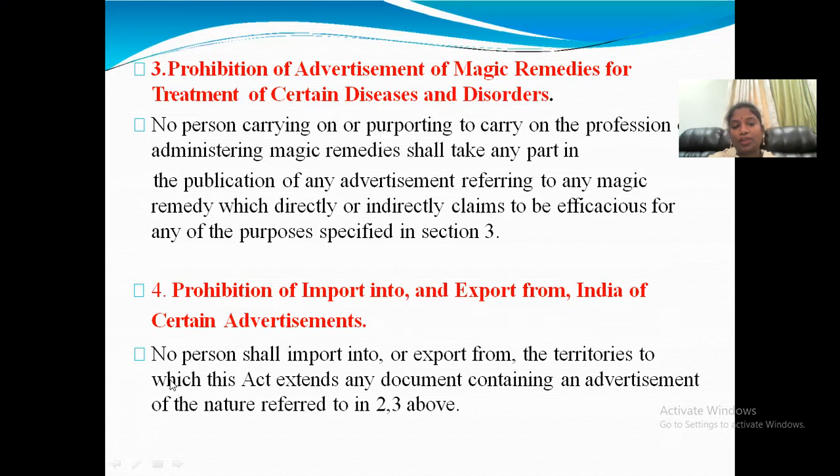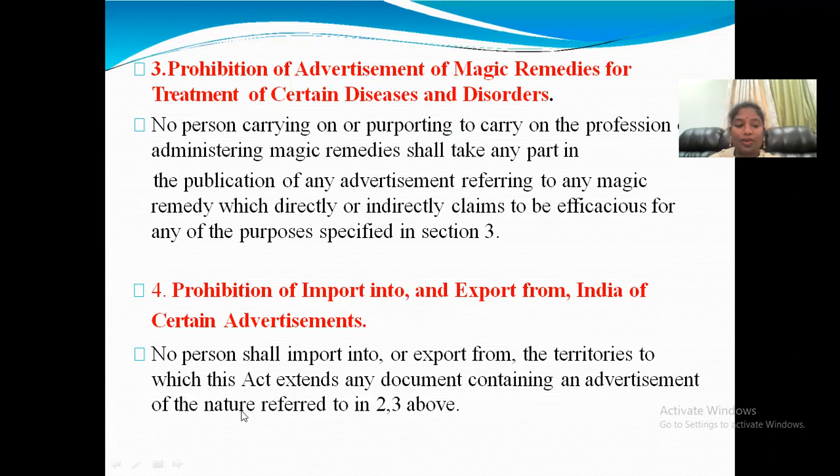So that is nothing but the "no person shall import." So we should not import from other countries, or we should not export to other countries, which are prohibited drugs. Okay. And territories to which the act extends: so according to this act, territories are also covered, and any document